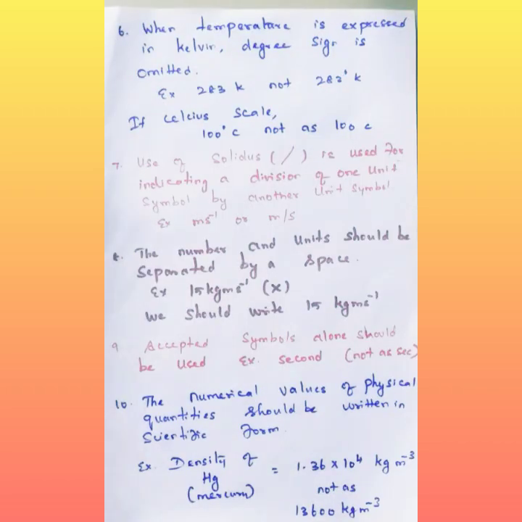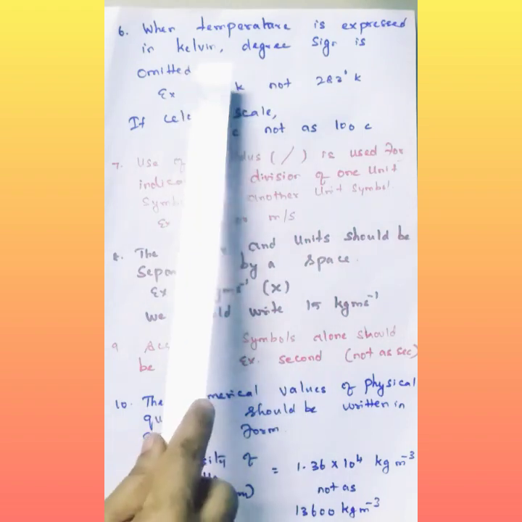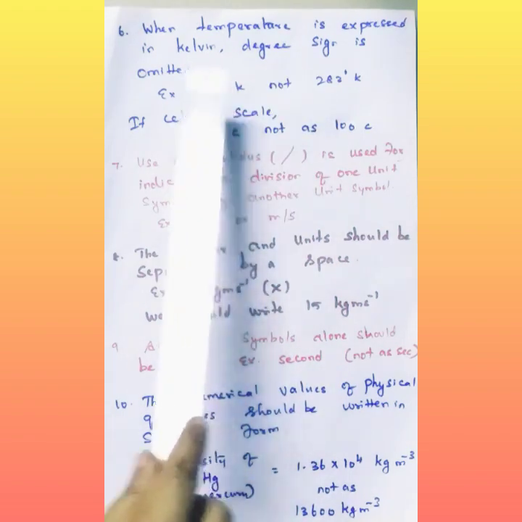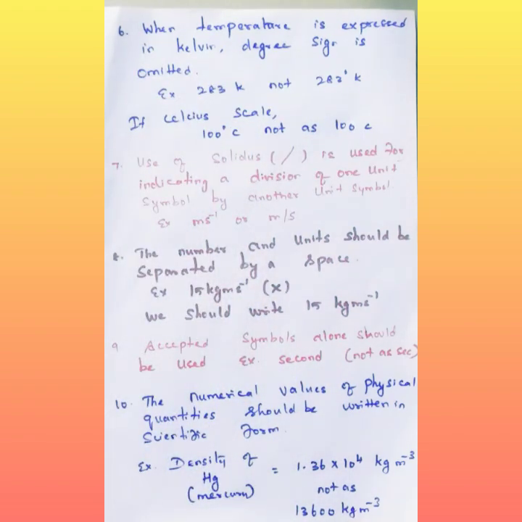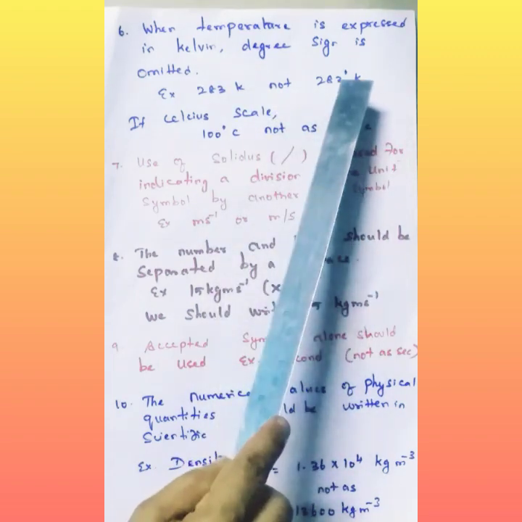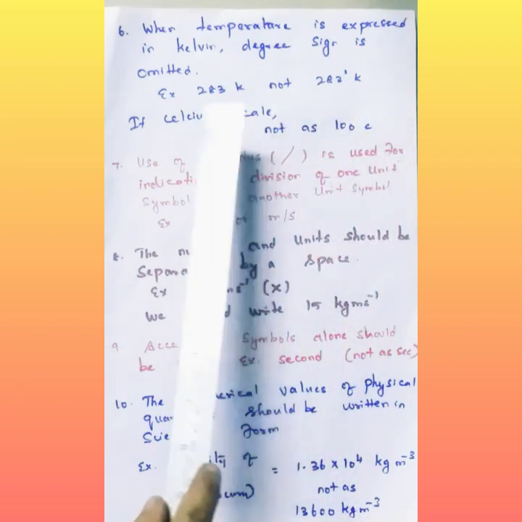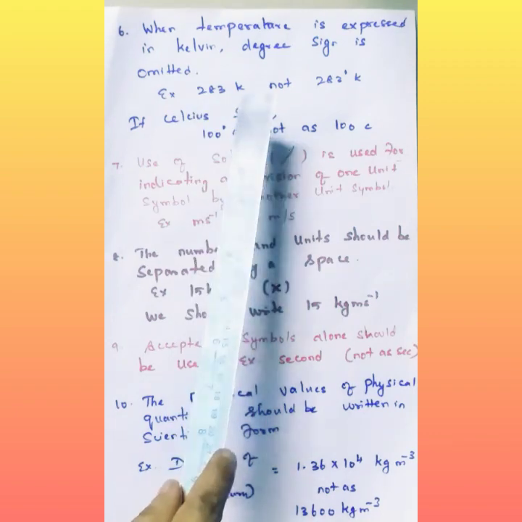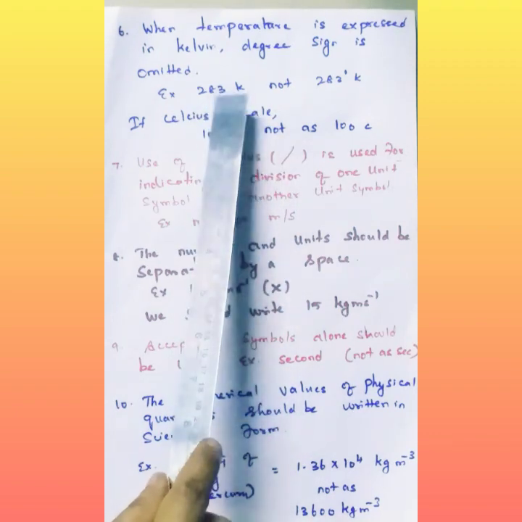Next, sixth point: when temperature is expressed in Kelvin, the degree sign is omitted. Already I told you the different scales of temperature: Kelvin, Celsius and Fahrenheit. If we are writing in Kelvin, we should not write the degree, just 283 Kelvin, 100 Kelvin, 600 Kelvin. So we should not write 283 degree Kelvin.